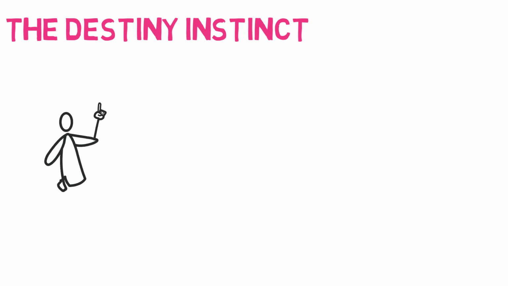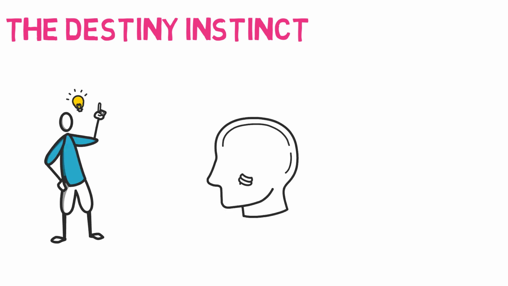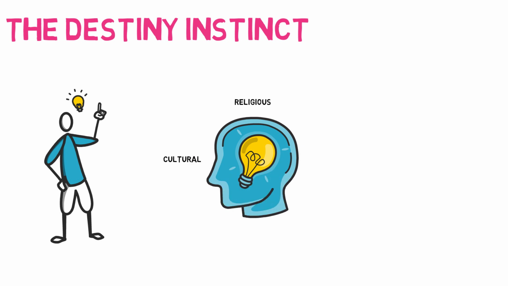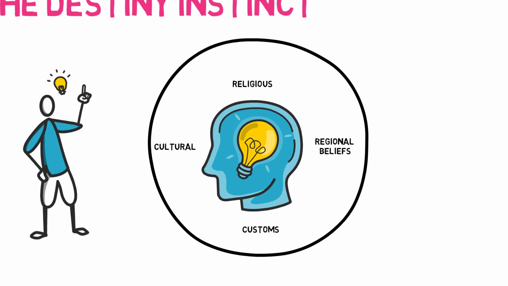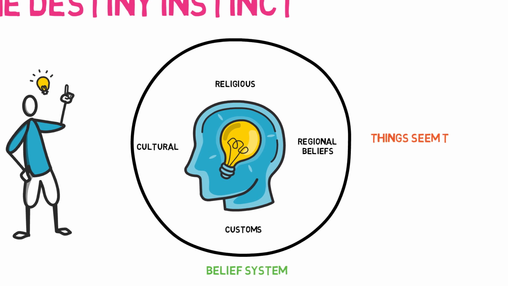Lesson 4. The destiny instinct. The destiny instinct can cause us to believe that certain factors in life occur because of inescapable reasons. These ideas usually stem from cultural, religious, or regional beliefs and customs. When surrounded by a belief system, we may decide that things are a certain unchangeable way. Things seem to occur according to the philosophy of these constructs.